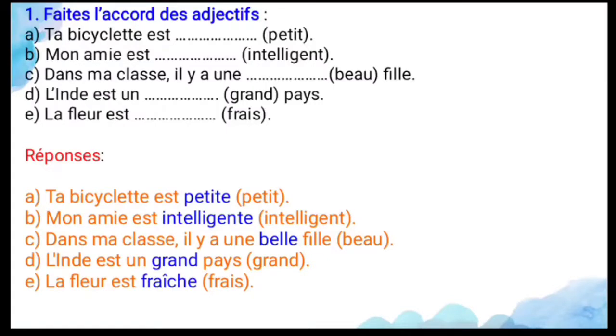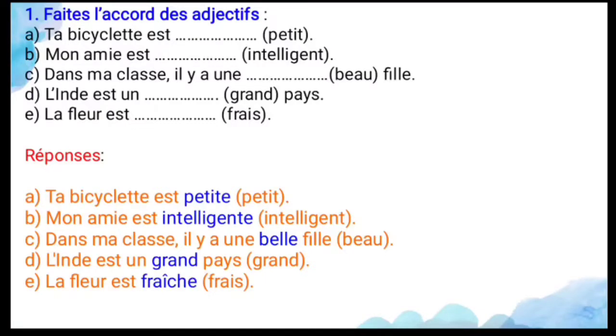And the third one is: dans ma classe il y a une dash, beau. So here the adjective is an irregular adjective. So when you are changing into the feminine form, you have to add belle. That means in my class there is a beautiful girl. And the fourth one is: l'Inde est un dash, pays. So pays is a masculine noun only. So for the masculine noun you should not change anything. So you have to write the same answer only. So India is a big country.